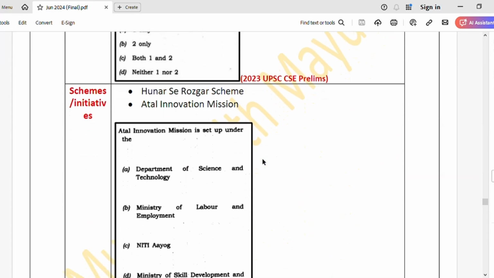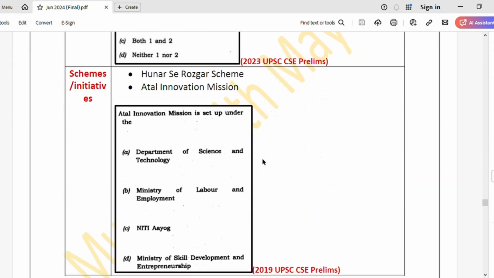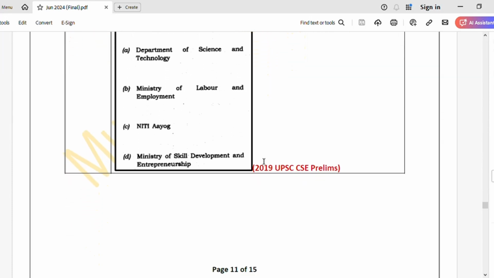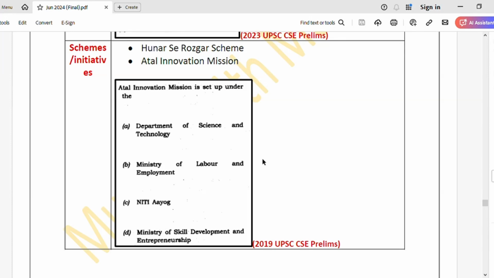Okay, next, moving to schemes and initiatives. These two were in the news, just go through them. And one snippet I have attached. They have earlier asked about the Atal Innovation Mission, right? So just cover it. How to cover it: what is the scheme about? It was launched by which ministry? What are the provisions of the scheme? Some important provisions only, not everything about the scheme will become important. Few factual information only, right? So that's it.